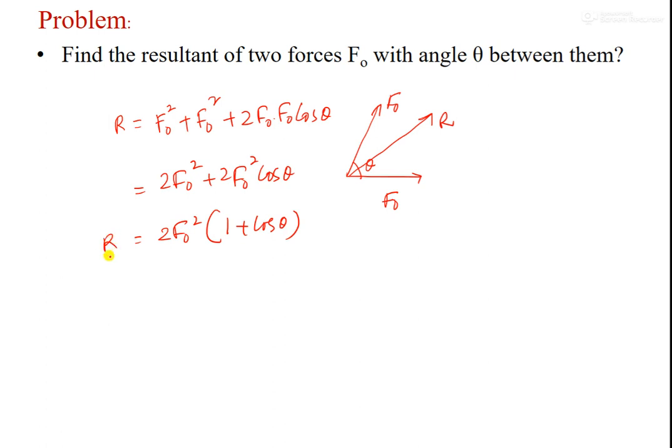So this is the resultant squared, and if you take the square root, it is root 2 into F naught root of 1 plus cos theta. We can still simplify this further by taking theta by 2, but this suffices for the problem.